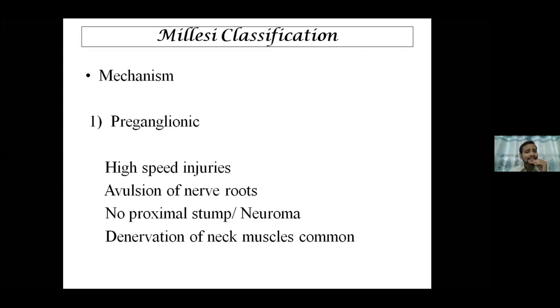And in this case, denervation of the neck muscles is very common because you are totally cutting off nerve supply, as the dorsal root ganglion is not going to serve any purpose, even if it's there, because the nerve rootlets prior to the ganglion are totally avulsed from the root ganglion. That's why the prognosis becomes bad.